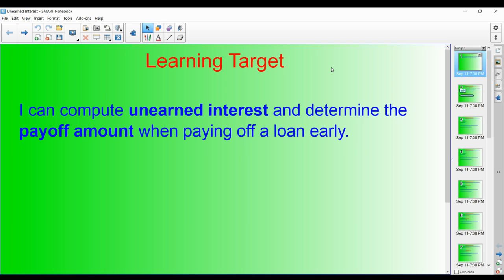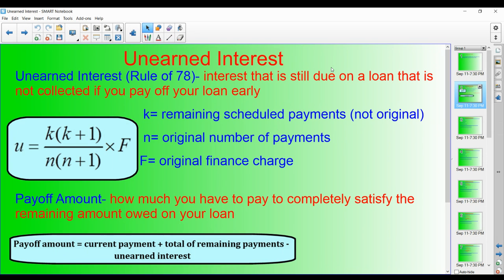Hi everyone. Today we're going to talk about unearned interest, which is one of the perks if we can pay off an installment loan early. If I want to pay off my car loan a year ahead of time, what happens? How do I go about doing that? So the first thing we need to learn about is unearned interest.